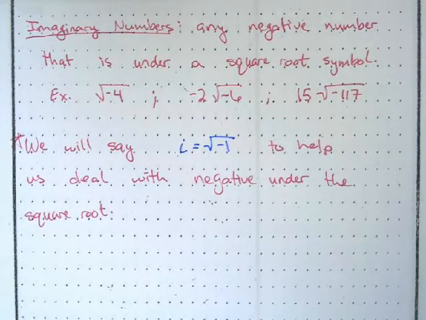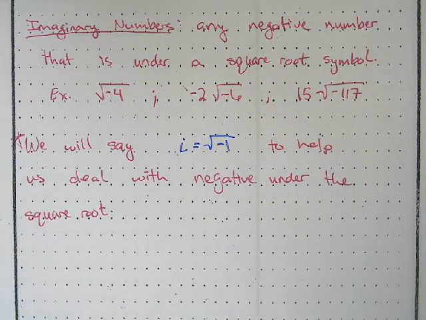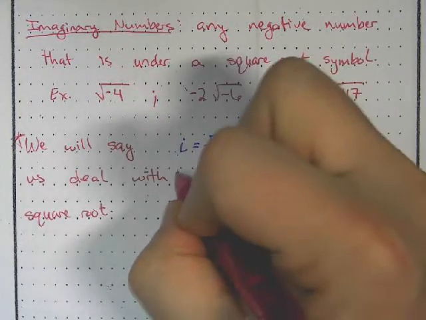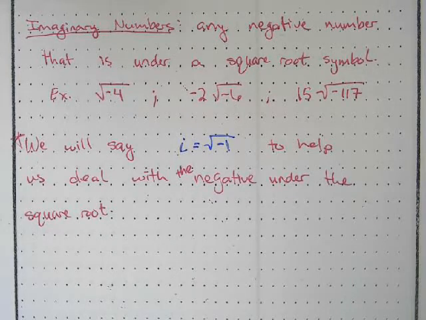So we will say i equals the square root of -1 to help us deal with the negative under the square root.